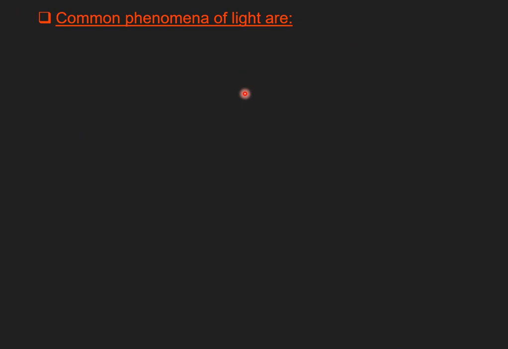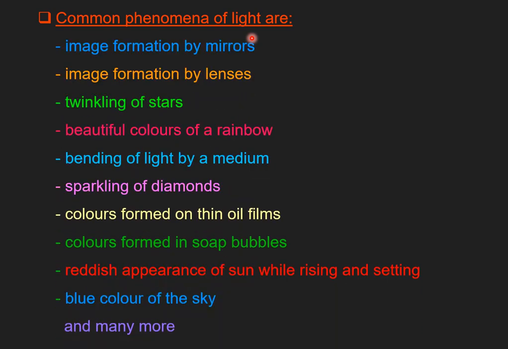So here we are going to discuss common phenomena of light. There are various phenomena which we come across in our day-to-day life. Those are image formation by mirrors, image formation by lenses, twinkling of stars, beautiful colors of a rainbow, bending of light by a medium, sparkling of diamonds, colors formed on thin oil films, colors formed in soap bubbles, reddish appearance of the sun while rising and setting, blue color of the sky, and many other phenomena also. These are the various phenomena which we usually come across in our day-to-day life.